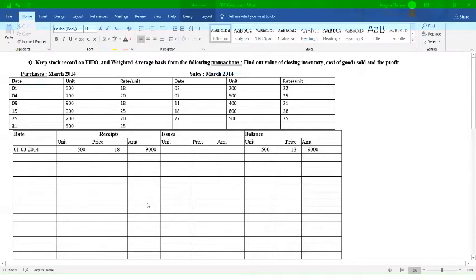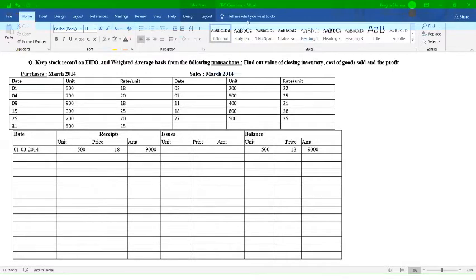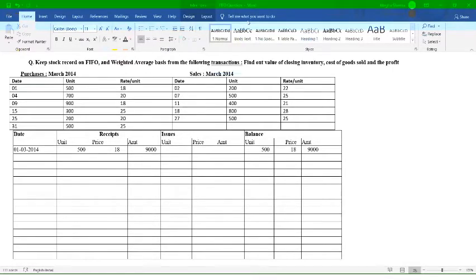Now, on 1st of March, as per the table and the transactions given on different dates, you need to identify the value of your closing stock. In respect of closing stock, we have to identify the value of our stock on the closing date. We have prepared a stock ledger account.